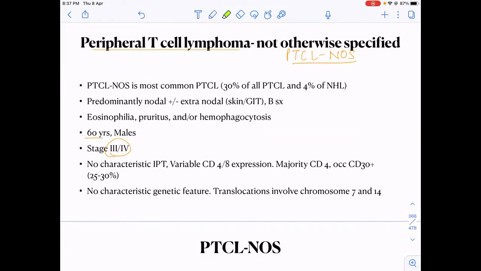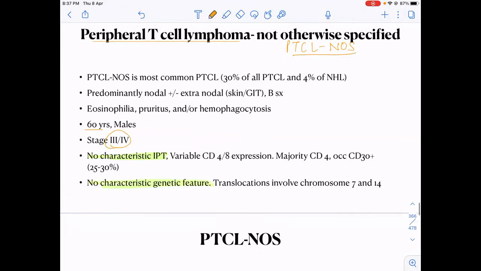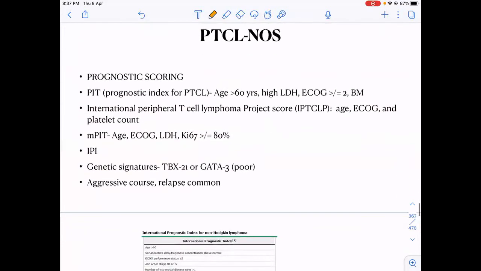As it is not otherwise specified, it will have no characteristic immunophenotype. Some may have CD4 expression, some may have CD8 expression, some will have both expressed, some will have none of these. Sometimes it can be CD30 positive also. So no characteristic flow or immunophenotype finding, and no characteristic genetic feature for this PTCL-NOS.